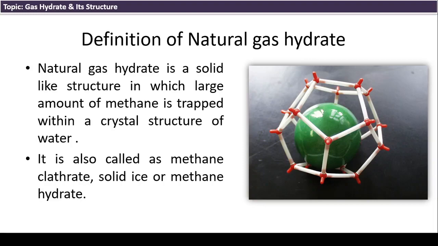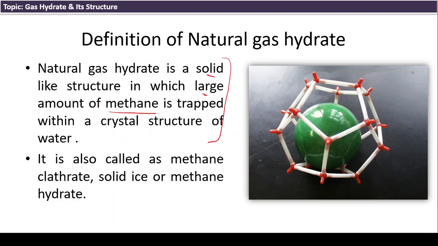In this video, we are going to discuss natural gas hydrates. Natural gas hydrates. So, what is natural gas hydrate? It is a solid-like structure in which a large amount of methane is trapped within a crystal structure of water. This is the basic definition of natural gas hydrate.